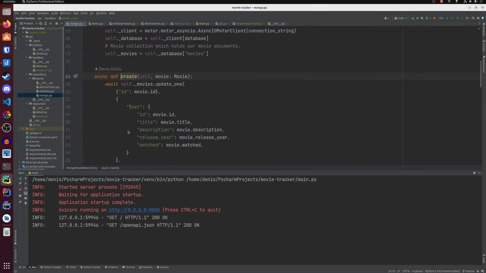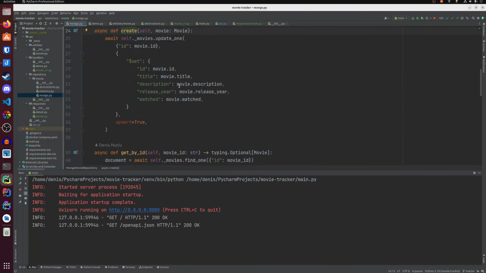Okay, the create function does not return anything. It will just create a movie.